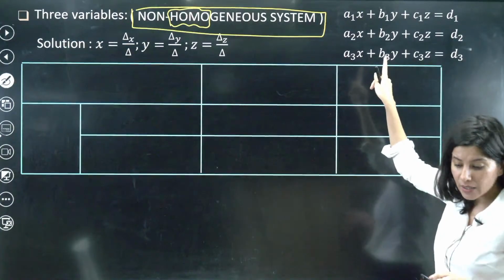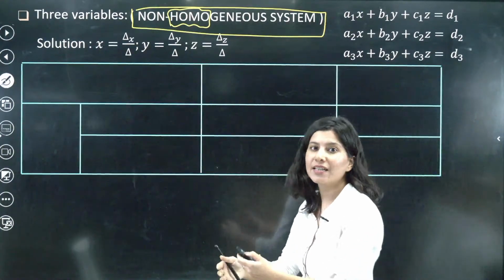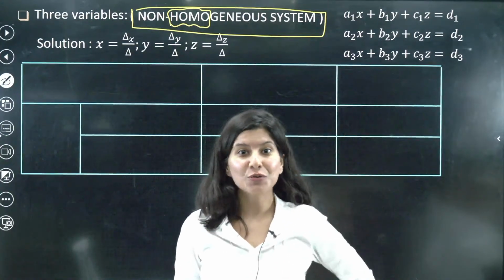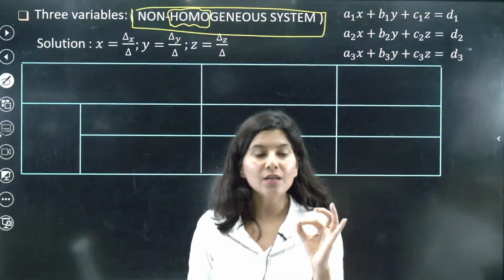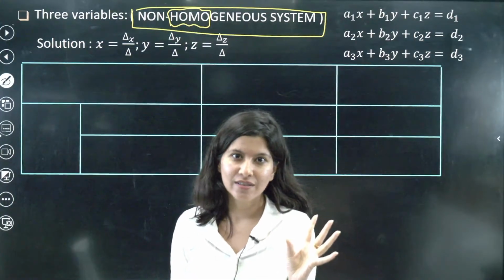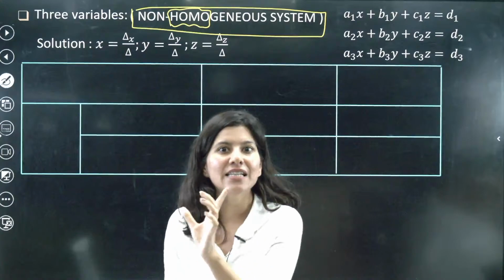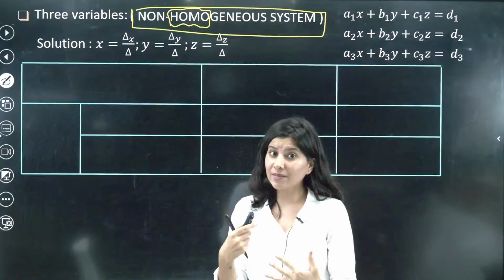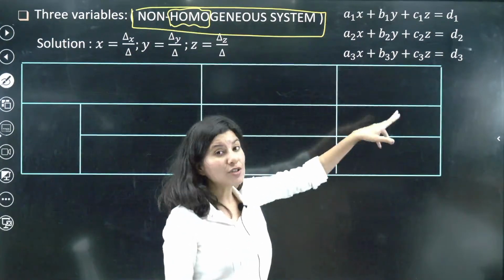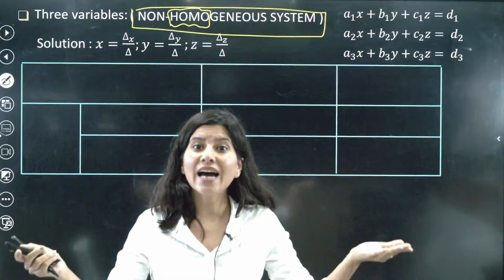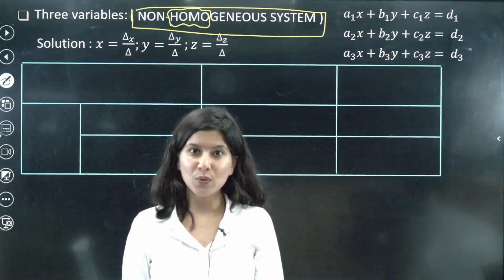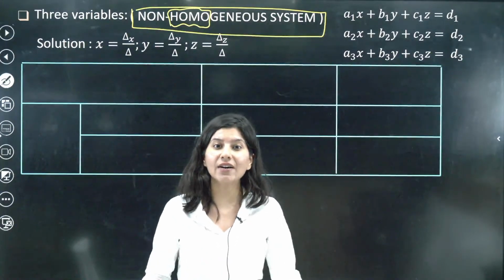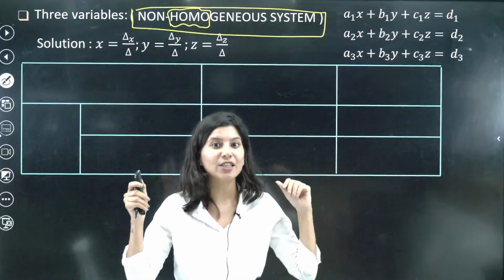Now let us understand what happens. So you have got these 3 equations. Now there are multiple cases involved. Sometimes these 3 equations will have a unique solution. Do you remember unique solution? Unique means a single set of solution. x, y, z will have a single set, for example 1, 2, 3, that's it. Sometimes these 3 equations will have no solution at all. Okay, it can happen, right? Sometimes these 3 equations can have infinitely many solutions.